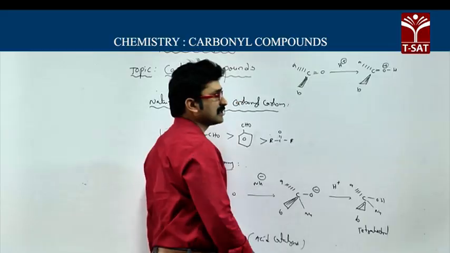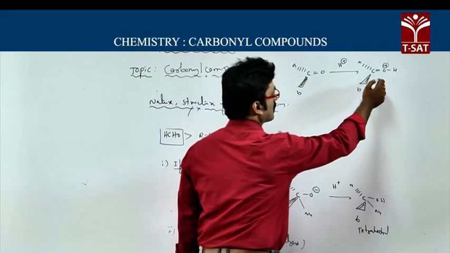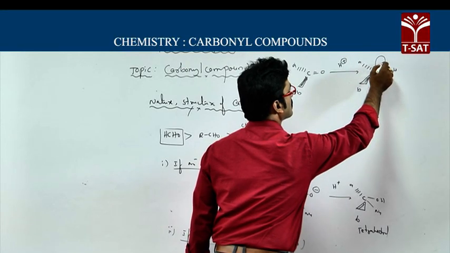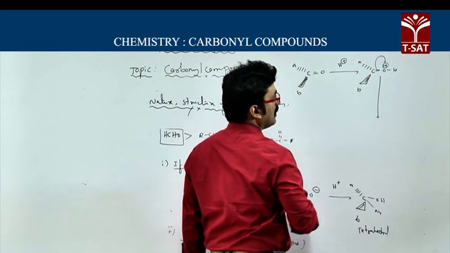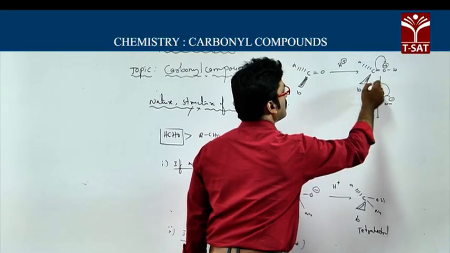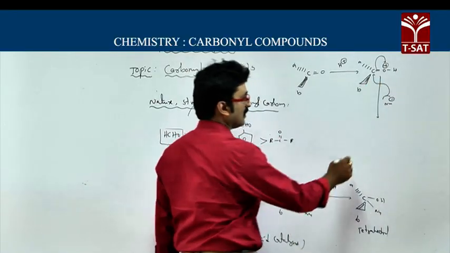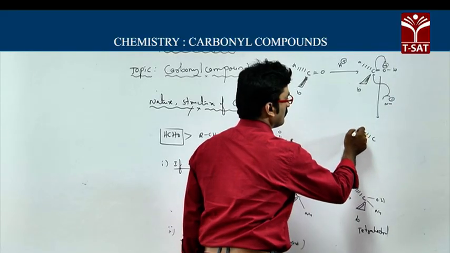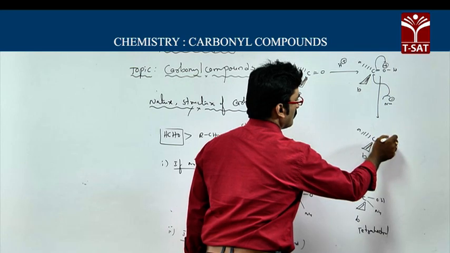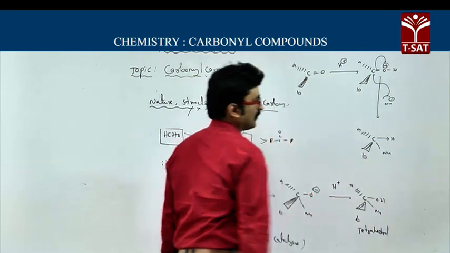This is called an oxonium ion, and it is highly reactive because the oxygen pulls electrons towards itself. Since this is a weak nucleophile, it will attack the carbon, and finally you will get the product.